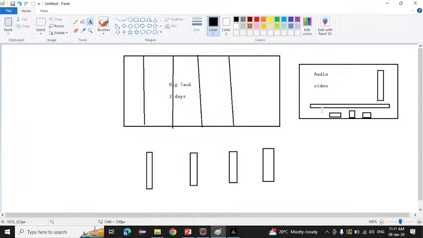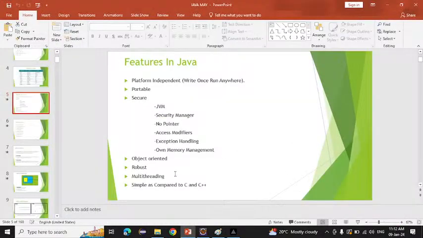If you are watching a 3-hour movie, does the audio play for 3 hours and after that the video play for 3 hours? Is it happening like that or not? No, right? All the things happen at the same time. Audio happens at the same time, video happens at the same time. These small things, the audio, the video, the progress bar, are small tasks, and they are running at the same time. That is the meaning of multi-threading: we divide the big task into small tasks, and all the small tasks run at the same time. This is a very big concept; we will see it in the future.